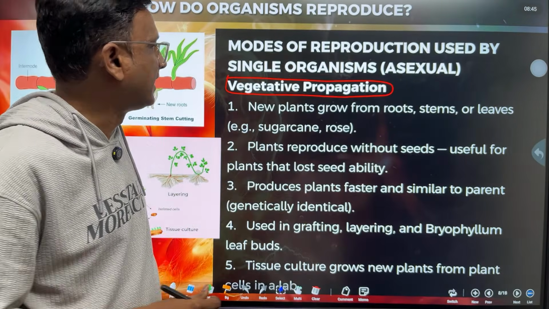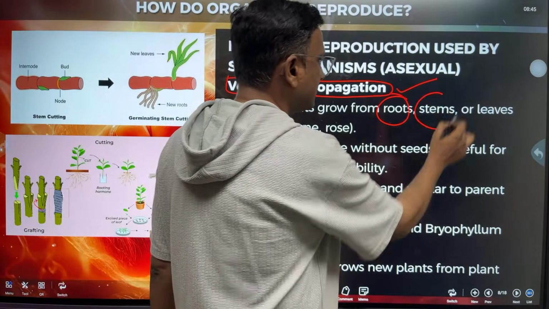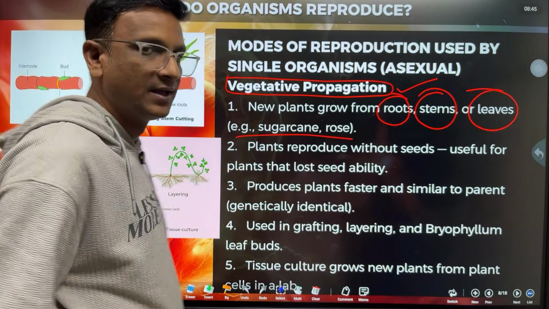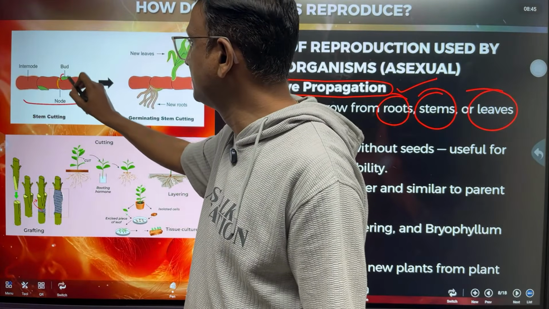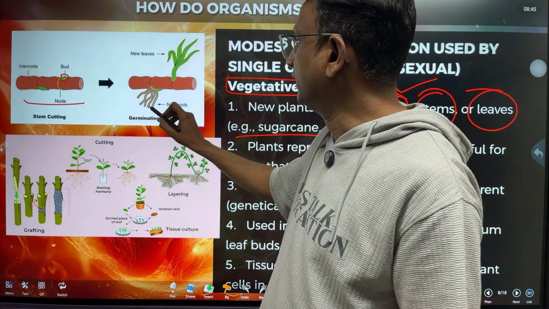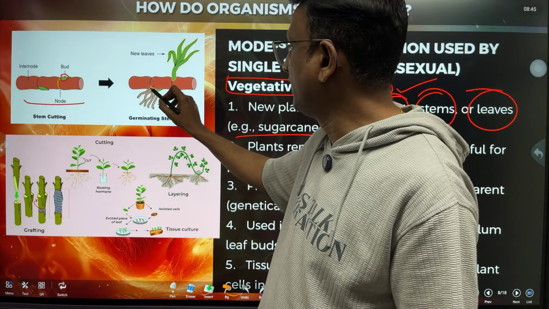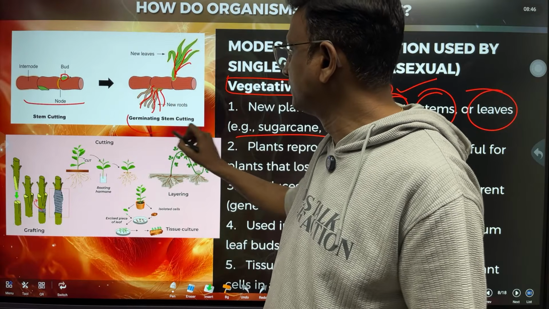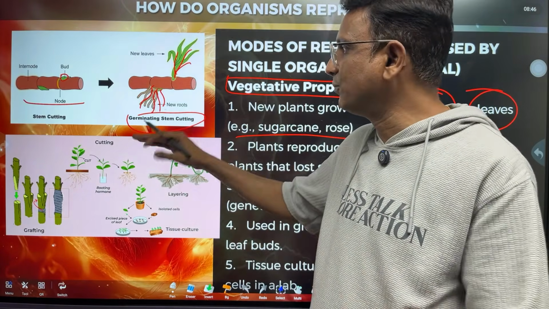But in case of plants, this vegetative propagation is possible, that is by the roots, stem or leaves. Example, sugarcane and rose. Here we can see the sugarcane. This is the node, and see that the sugarcane plant is kept in the soil. From the nodes the new roots come and a new plant grows. This is called a stem cutting. If you cut the stem of the sugarcane into pieces and put them in the soil, you will